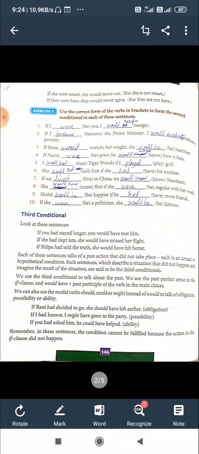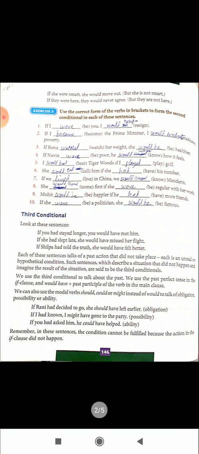In the main clause, the verb is would have plus past participle, or should have plus past participle, or could have plus past participle, or might have plus past participle form of the verb. And should have, could have, might have we use for talking about obligation, possibility, and ability. Look at the example. If Rani had decided to go, she would have left earlier.